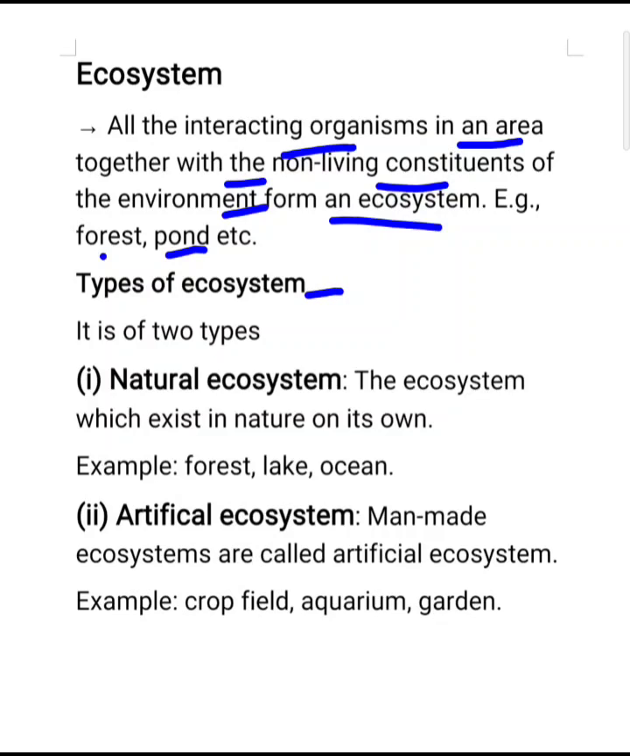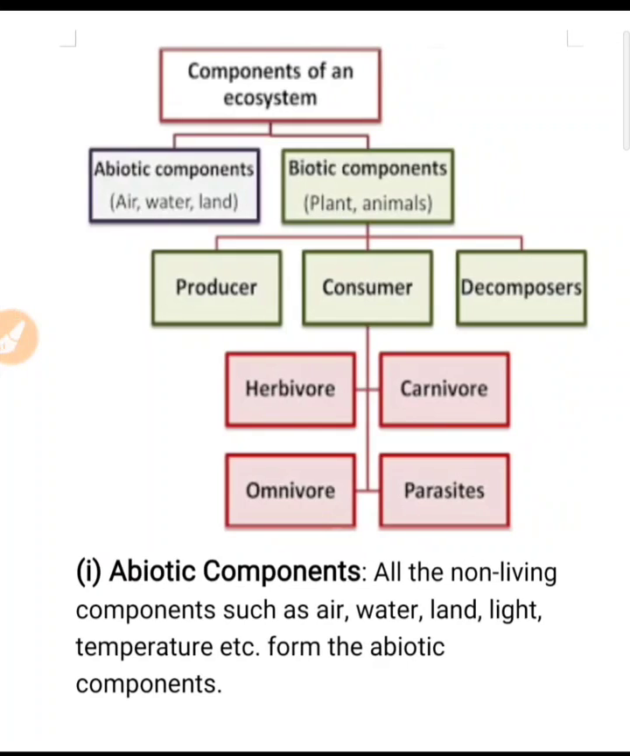Now ecosystem is of two types, natural and artificial. Natural means the ecosystem which is present naturally. For example, pond, the ecosystem which exists in nature on its own, that is forest, lake, ocean. These are the natural ecosystems. And artificial ecosystem means man-made ecosystem. The ecosystem which is made by man is known as artificial ecosystem. For example, crop field, aquarium, garden. These are the examples of artificial ecosystem.